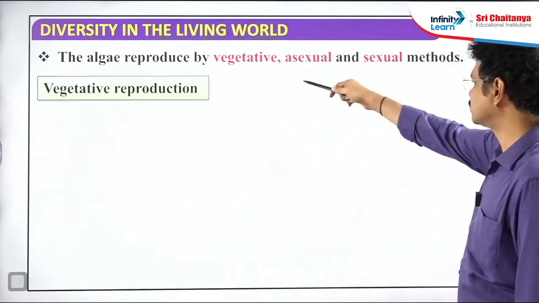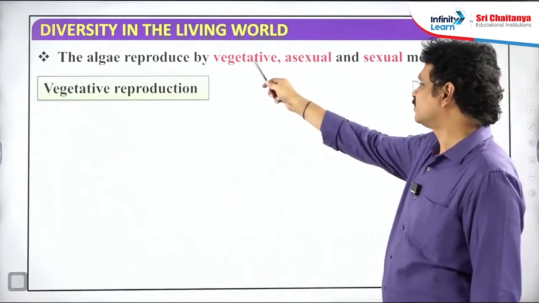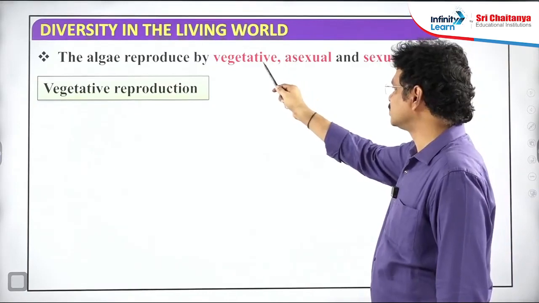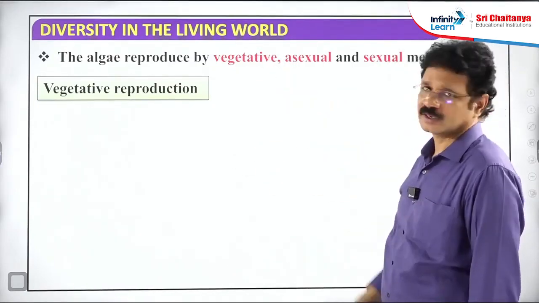Okay. Next, coming to reproduction, methods of reproduction found in algae. All types are possible: vegetative reproduction, asexual reproduction, sexual reproduction. Actually, vegetative is not a different method; both are almost similar, vegetative and asexual. All types of methods of reproduction are possible in algae.